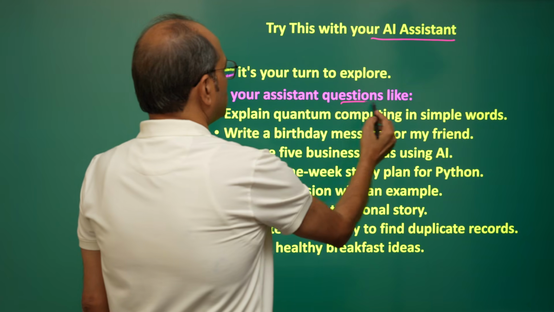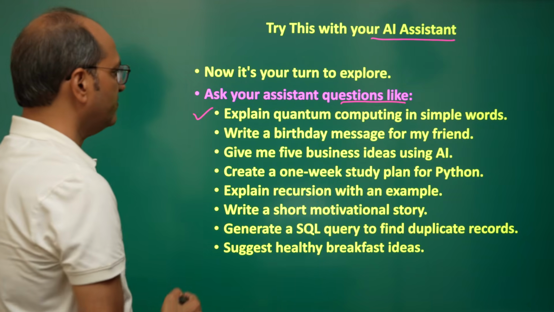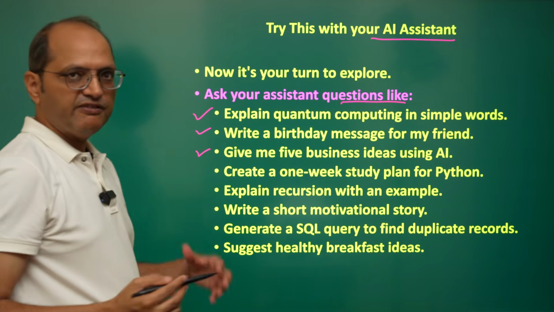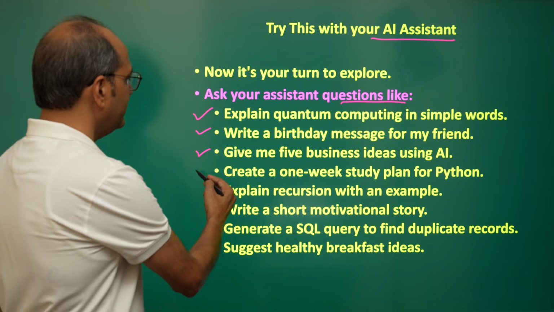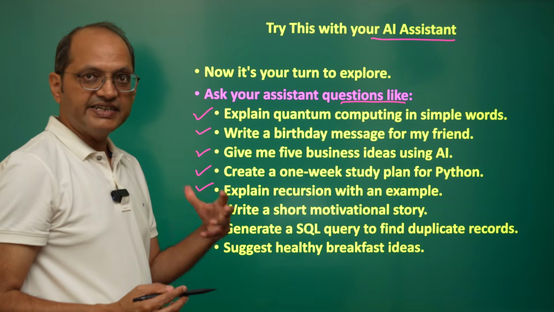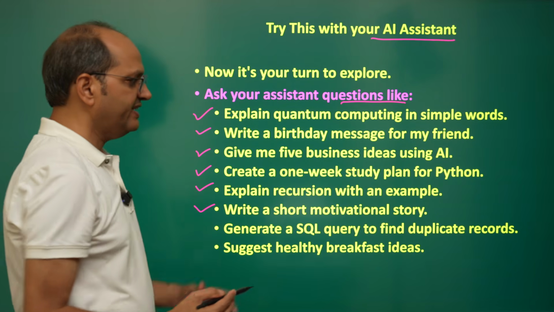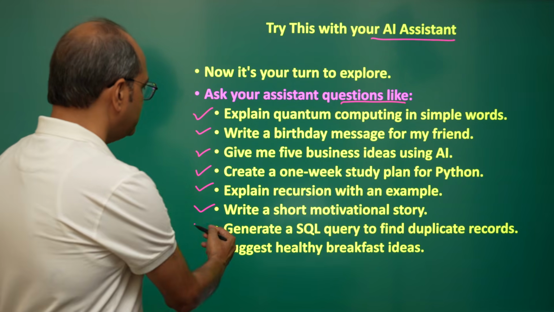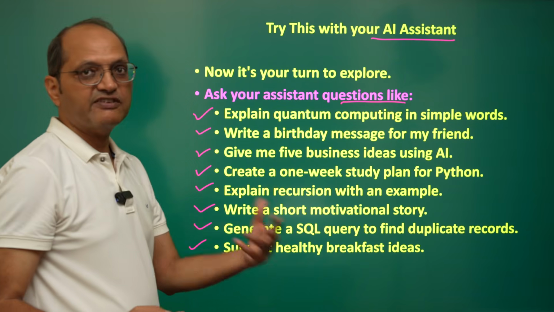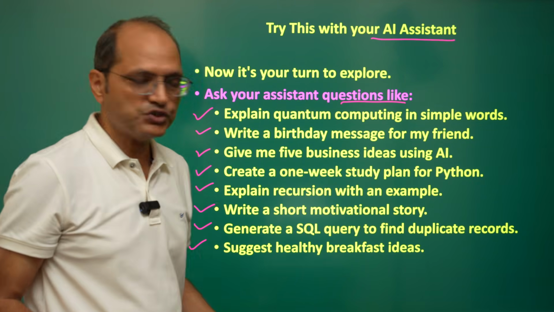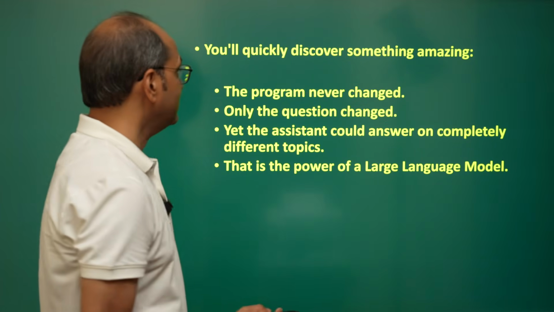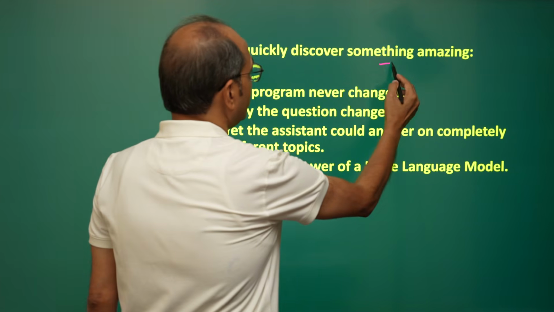Ask your assistant questions like: explain quantum computing in simple words, write a birthday message for your friend, give me 5 business ideas using AI, create a 1-week study plan for Python, explain recursion with an example, write a short motivational story, generate a SQL query to find duplicate records, suggest healthy breakfast ideas. These are different kinds of questions you can ask your AI assistant, and you will quickly discover something amazing.